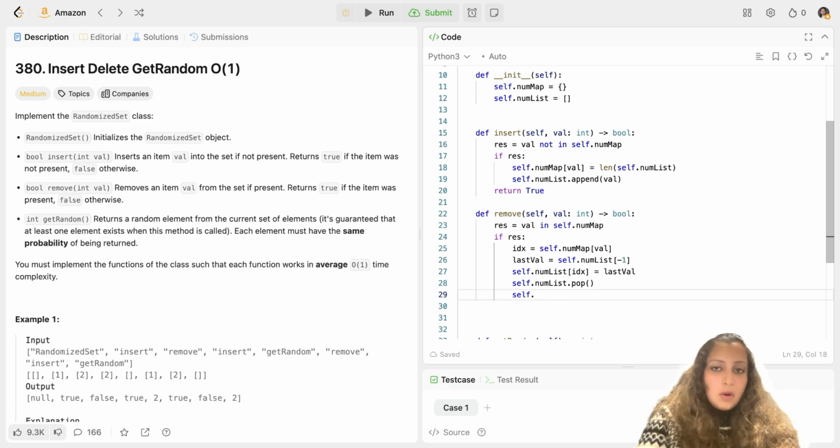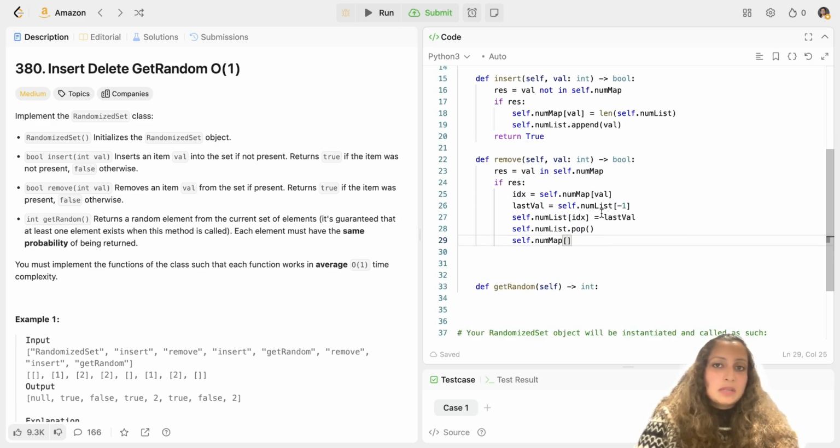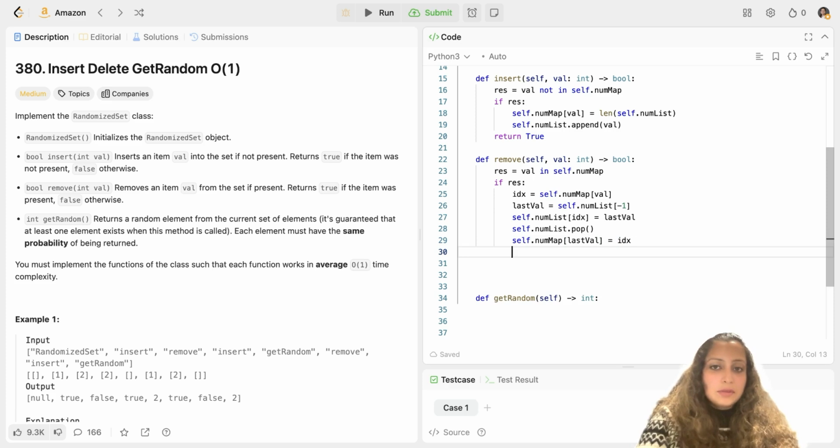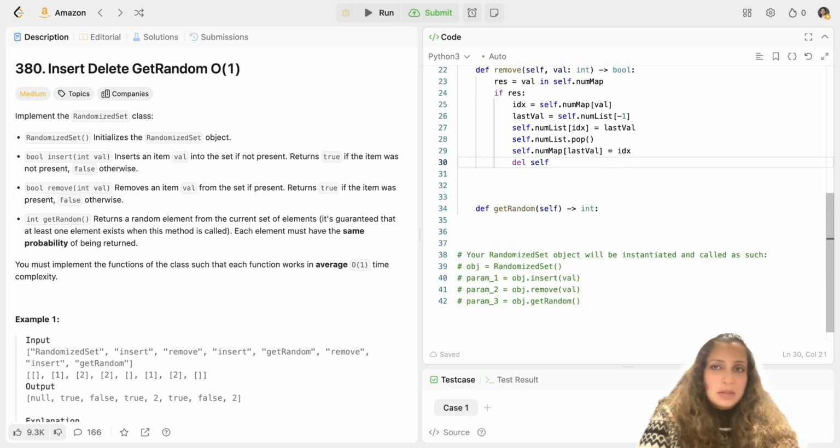Now in self.num_map, I will update the index for value 3 in the hash map. I will update it to the index value which was there for 2, because I have placed the last value at that index. So self.num_map[last_val] I will update to index. And finally, I have to delete the value val from the hash map also. To do that, which is again an O(1) time complexity operation, self.num_map, I'm deleting it for val.